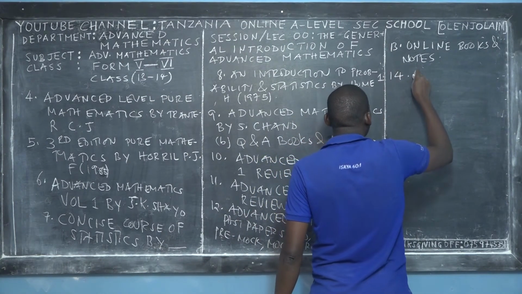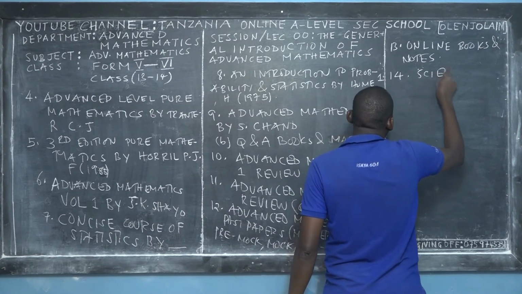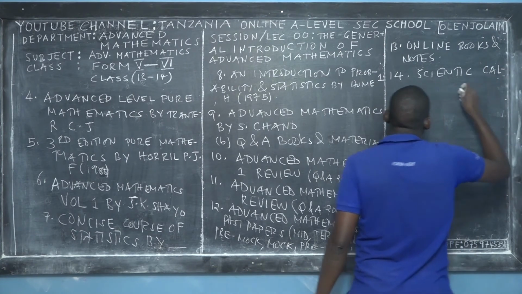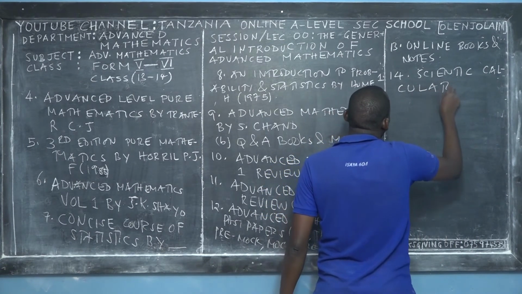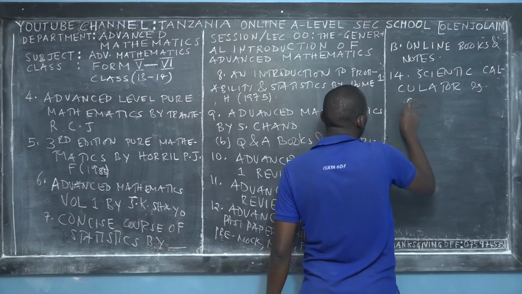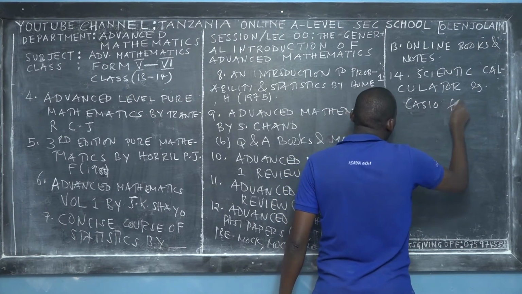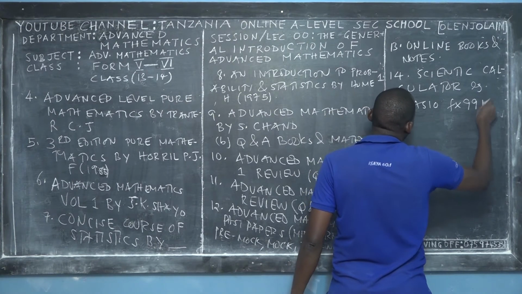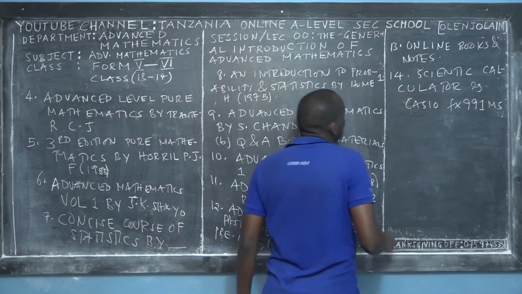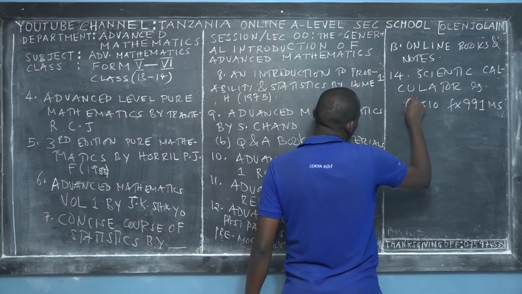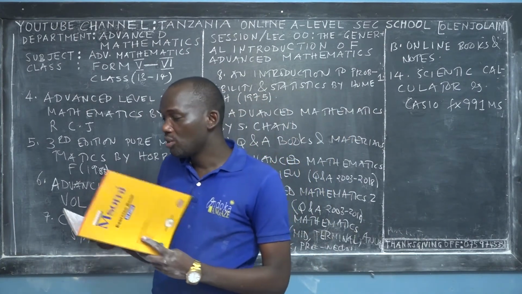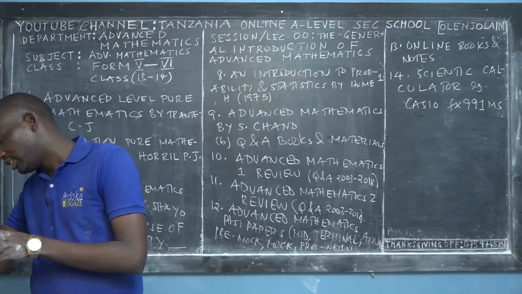The 14th reference material that you need to learn this subject is a scientific calculator. You should have a scientific calculator. For example, you can have Casio fx. I recommend this one for every advanced mathematics student, the MS. This is the only calculator that is suitable to learn advanced mathematics, because we'll be using a calculator in many computations.